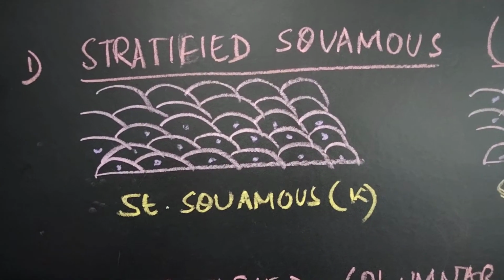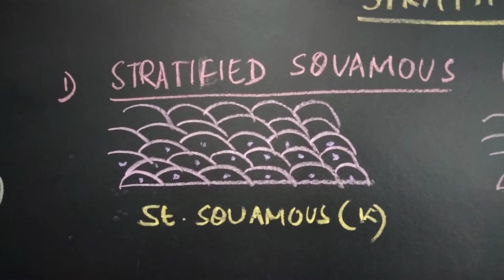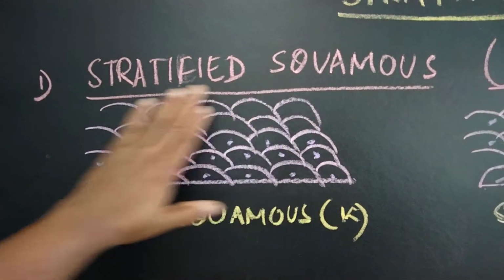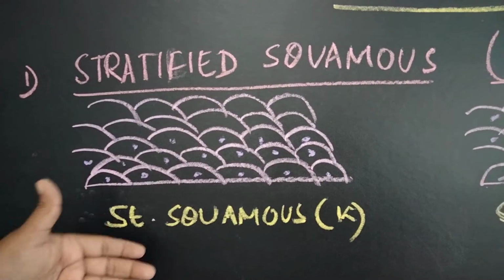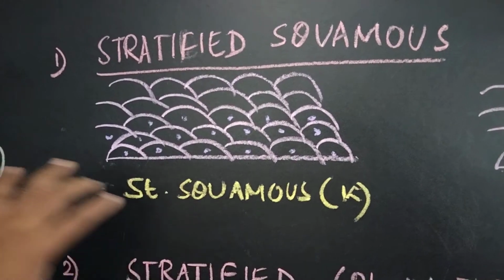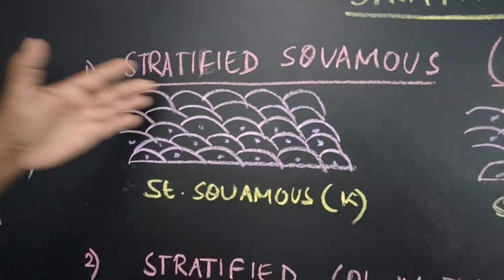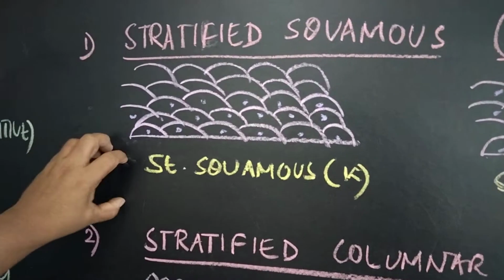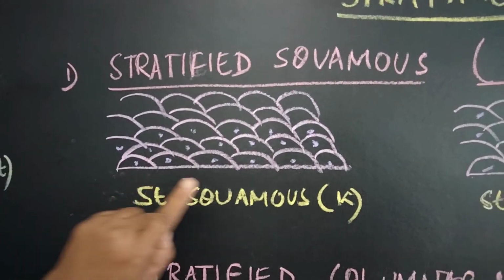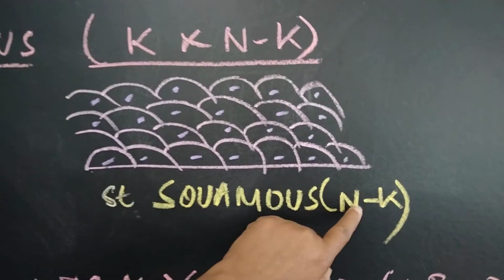So when you are taking your bath, rubbing your skin, the material that comes off with the soap is this keratinized layer. So these layers keep coming up, and throughout the whole year, with the wear and tear of the day, the cells become dead, keratinized over the surface. So this is your stratified squamous epithelium, keratinized variety. This is stratified squamous epithelium, non-keratinized variety.